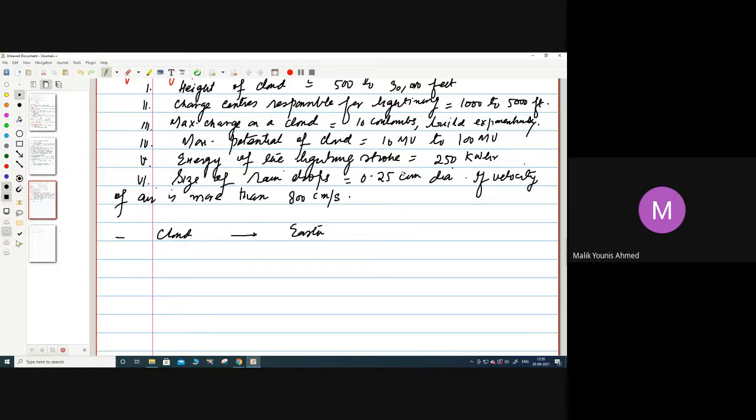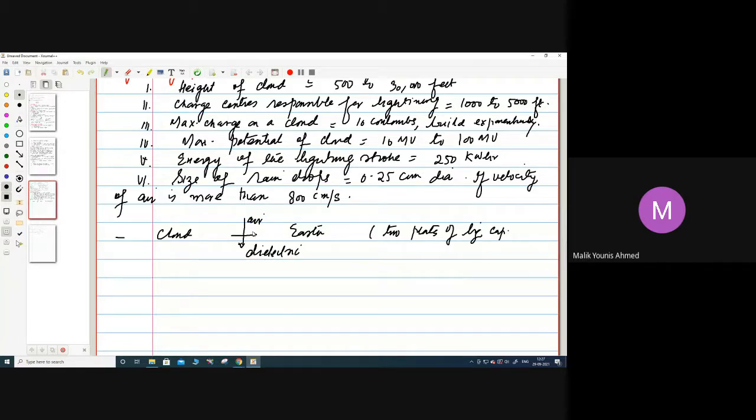So cloud and earth, this is how the theory explains it. Cloud and earth form two plates of a gigantic, very big capacitor. The air in between them is considered as the dielectric.